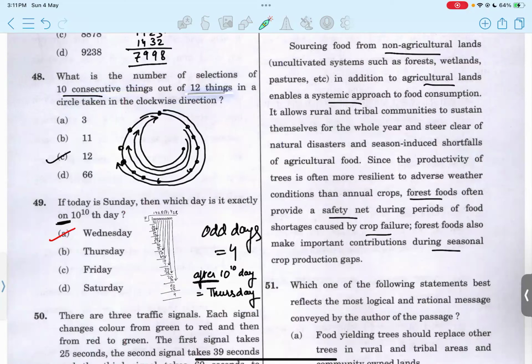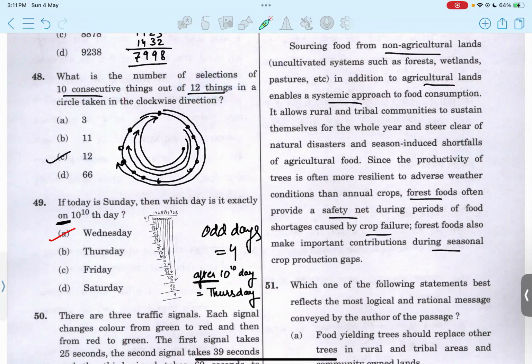So we have placed 12 dots here. We have to move in clockwise direction, that is this way. And we have to select 10 items or selections at a time. So it means a group of 10 has to be selected. So how many of them can be created? Because in total we have 12, we can create 12.